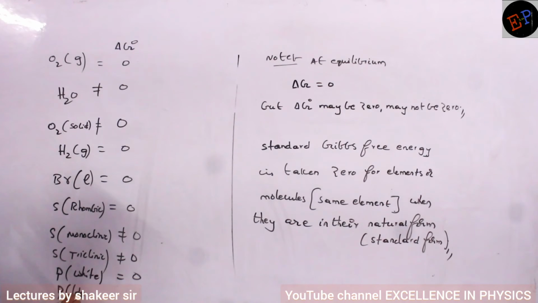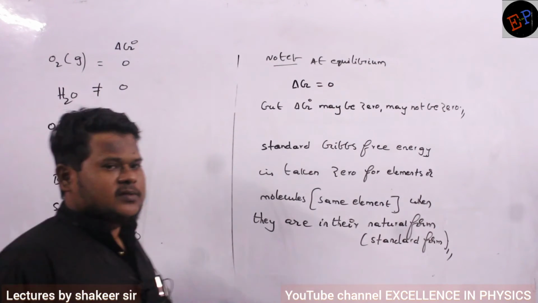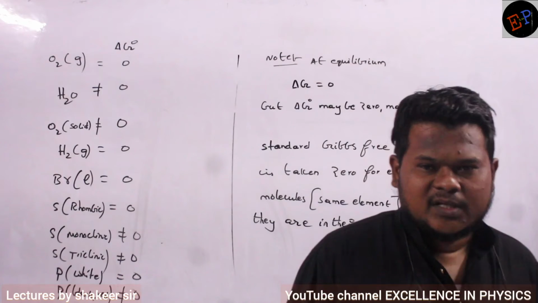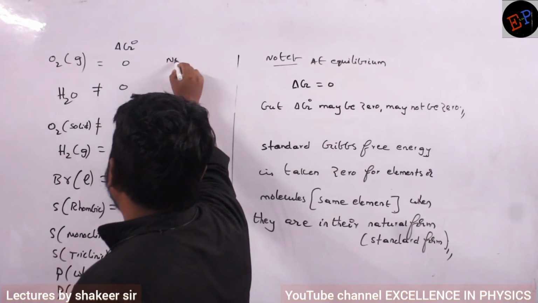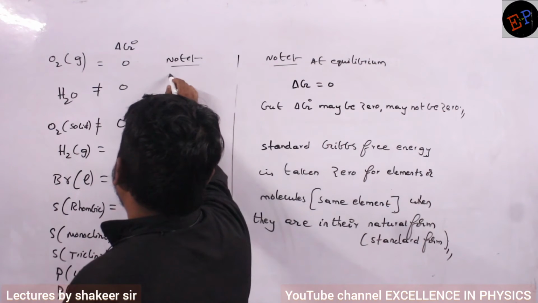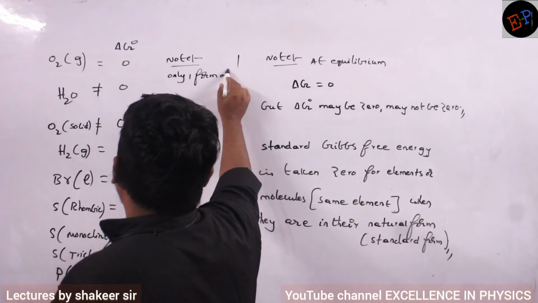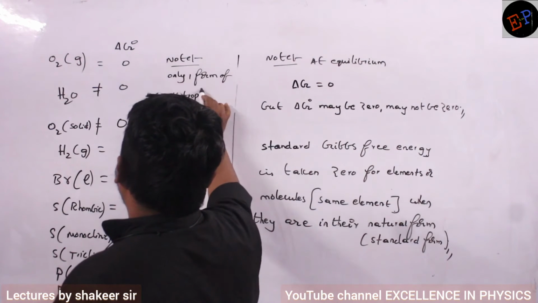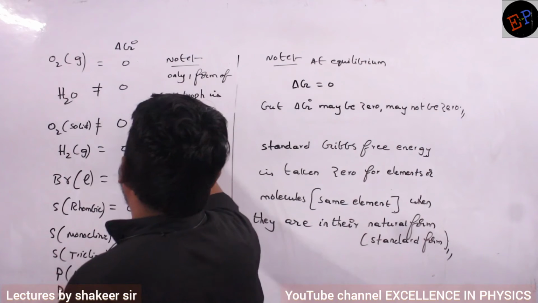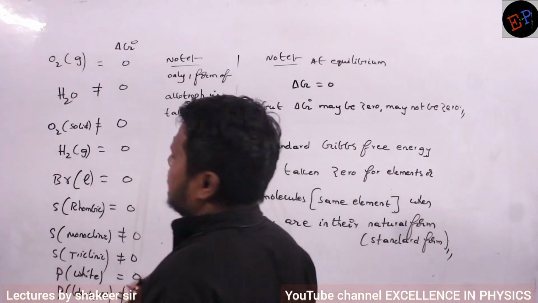So black phosphorus is there, red phosphorus is there. For both of them, Gibbs free energy is not 0. Are you able to understand? Similarly, one more note point I can write here. The note point is that only one form of allotrope is taken as 0.